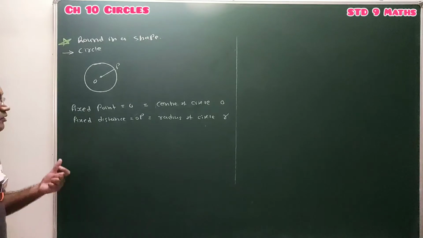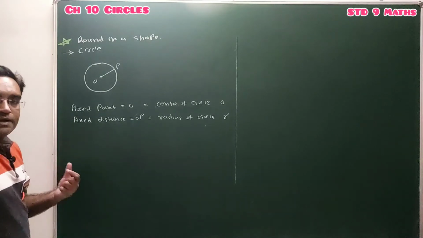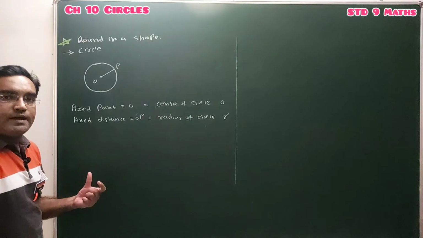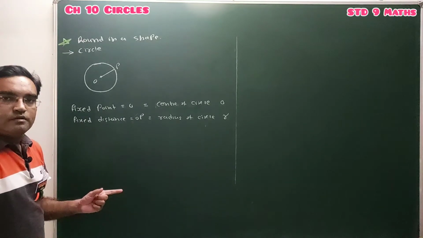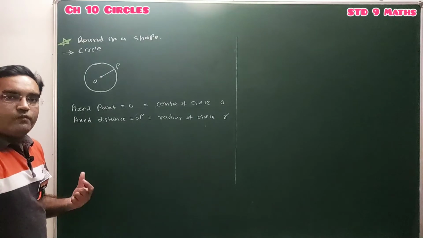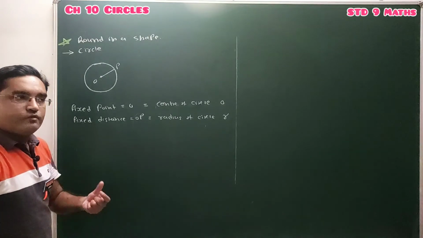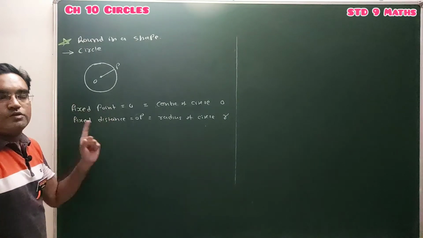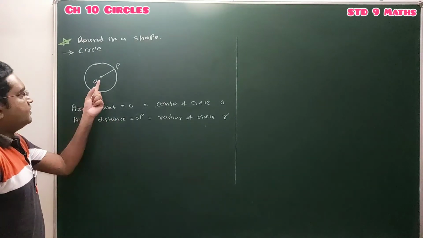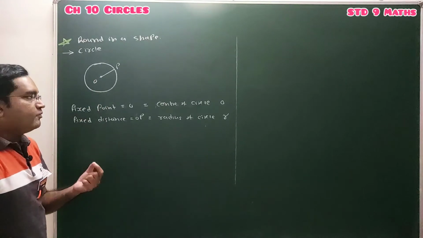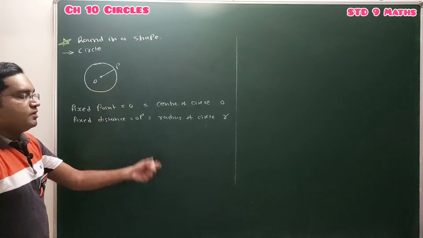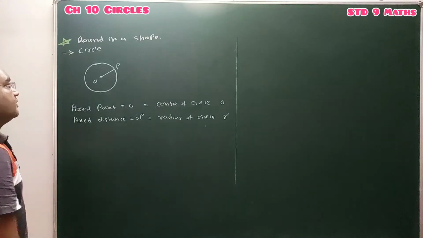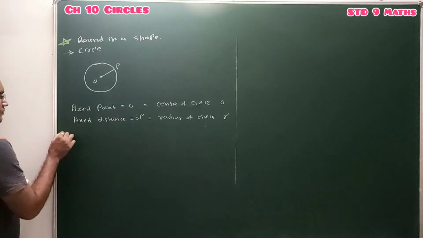Again, what is a circle? Circle is the collection of all the points in a plane. All the points must lie in the same plane. The collection of all the points in a plane which are at the fixed distance from the fixed point is called a circle. That fixed point is the center of circle, and the fixed distance is the radius of circle. Clear?